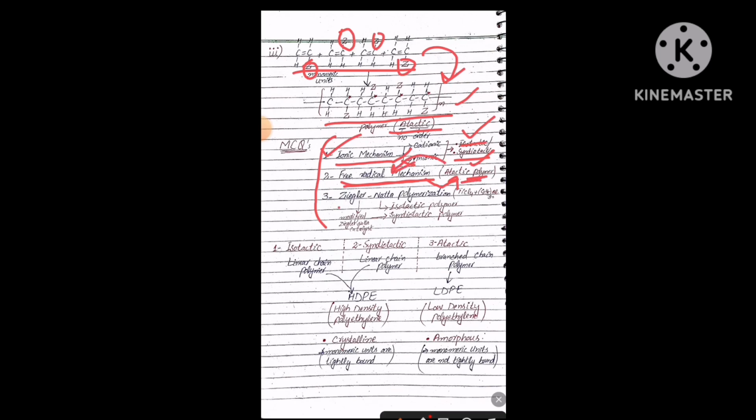And we have studied the Ziegler-Natta catalyst, or Ziegler-Natta polymerization, in the last topic, where we have studied coordination polymerization, and in this case we understood in detail that the Ziegler-Natta catalyst is a type of catalyst where we want to form a